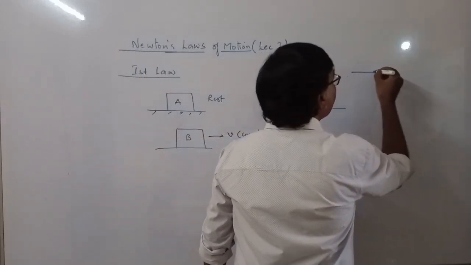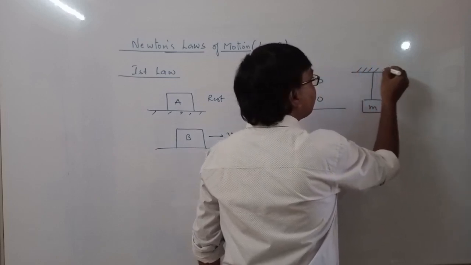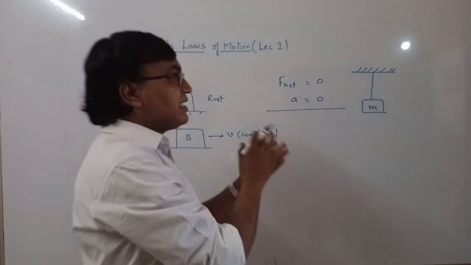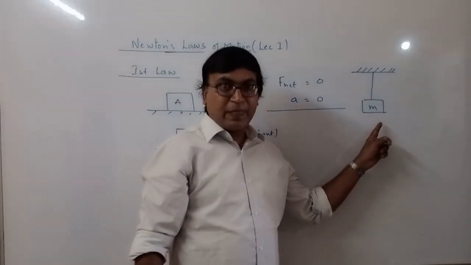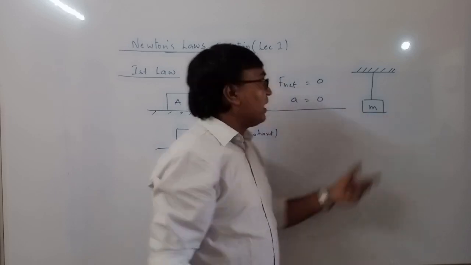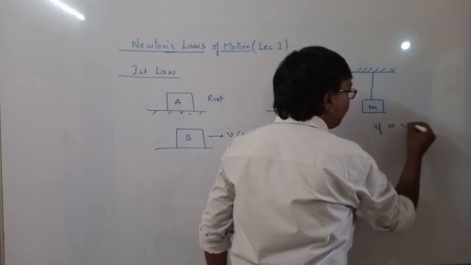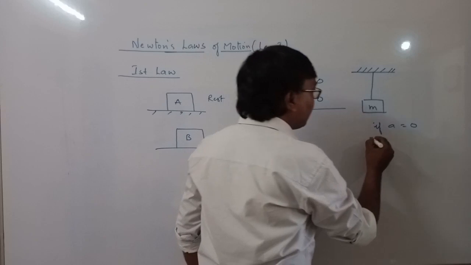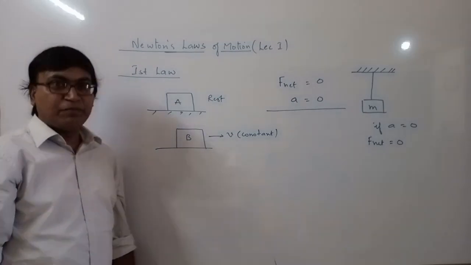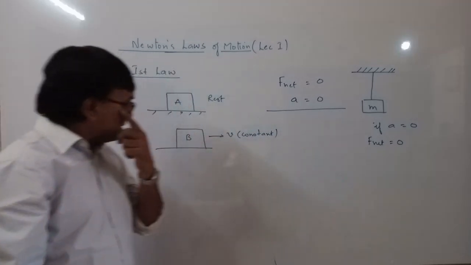Let us say there is some mass attached with a rope. Now just by looking at the system, you can say this system is at rest. This system is at rest means its acceleration is 0. So if the acceleration of a system is 0, then what can we conclude? We can conclude that the net force on the system is also 0. In this way, we can use the first law to solve many problems of mechanics.